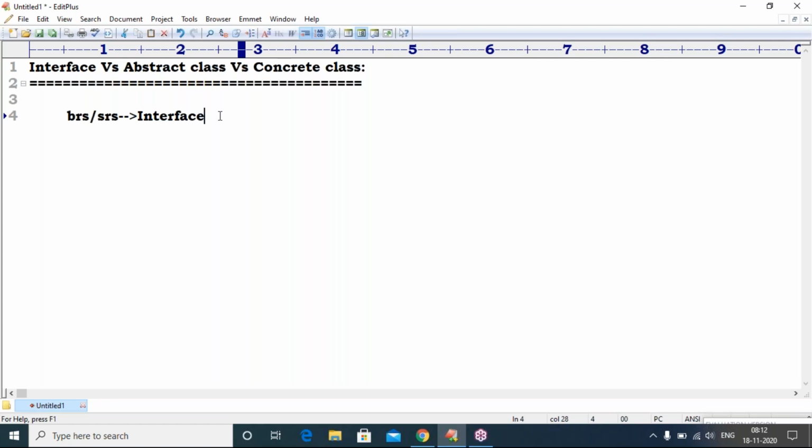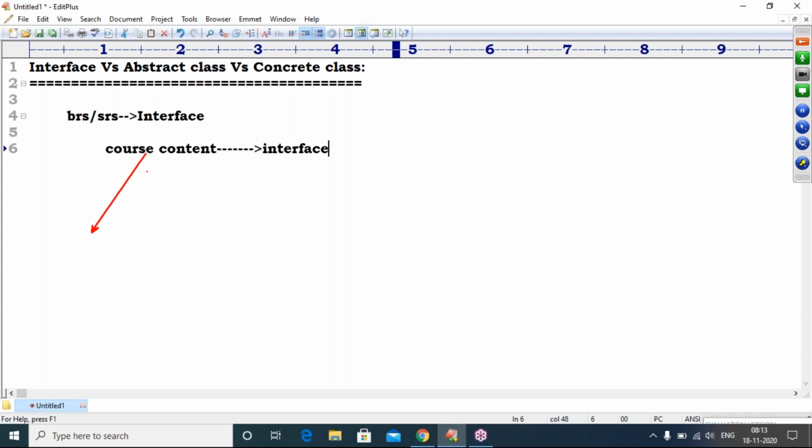Sir, suppose once you inquire about this course, Selenium course or testing course, they will give the course content. Our reception people will give the course content. So that course content is nothing but one interface, because whatever topics are there, they only declared them, no implementation. But this course content can be implemented by different people in Durga Software.